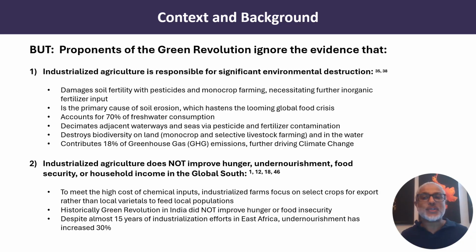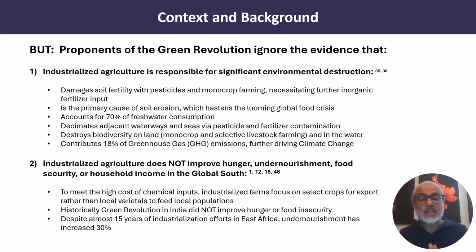Proponents of the green revolution ignore the evidence that teaches us 3 lessons. The first lesson is that industrialized agriculture is responsible for significant environmental destruction. It damages soil fertility and is the primary cause of soil erosion, both of which hasten the looming global food crisis.